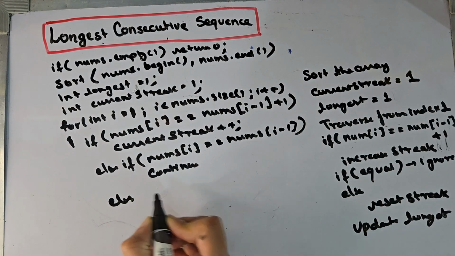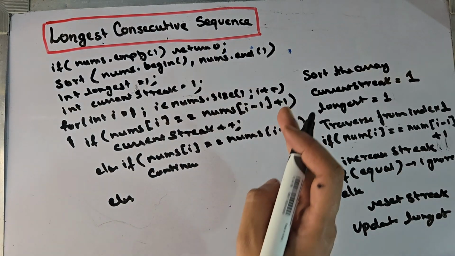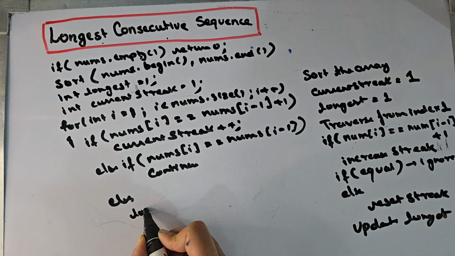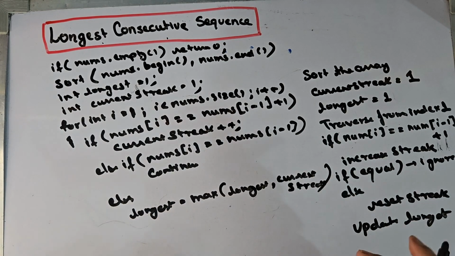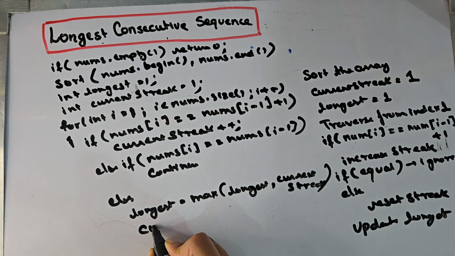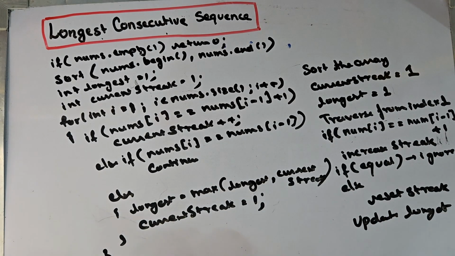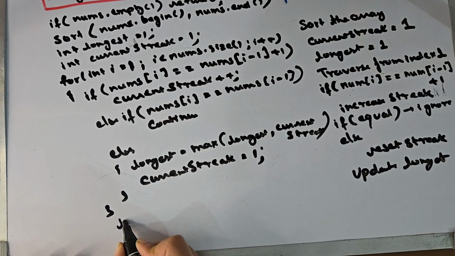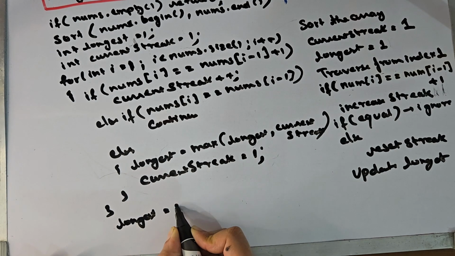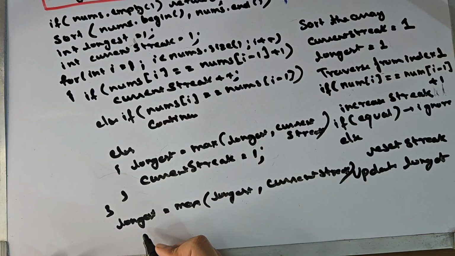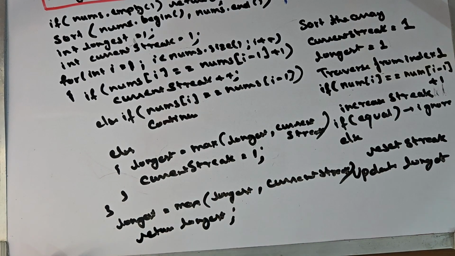Else, if this is not the case, we will update our longest because whatever the streak was, it has broken. Now the streak will start again. After this for loop, we need to set our longest to the max of longest and current streak, and we will return longest. So this is a better solution than the previous one.